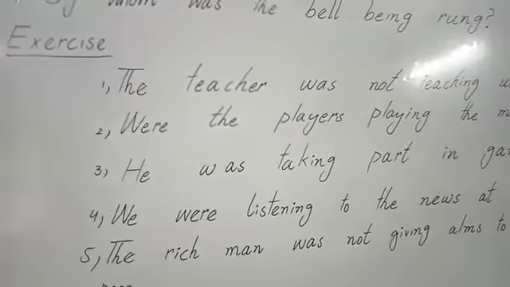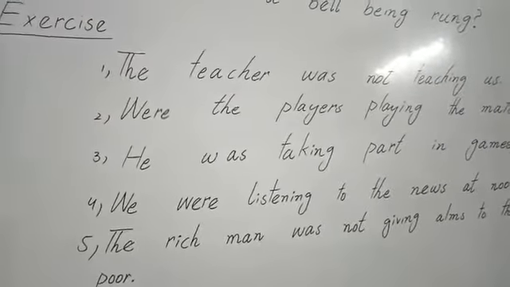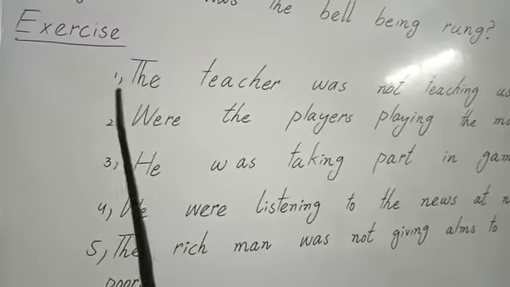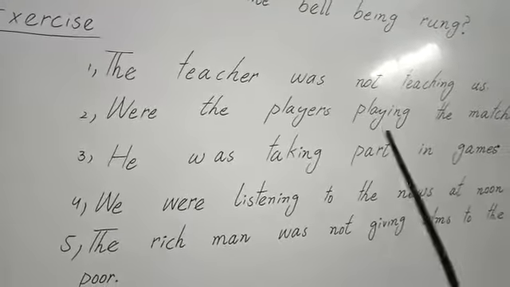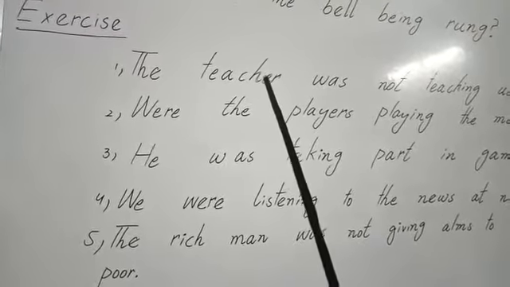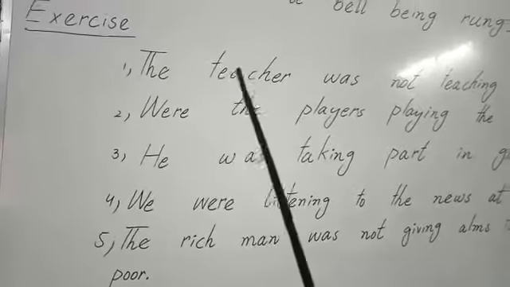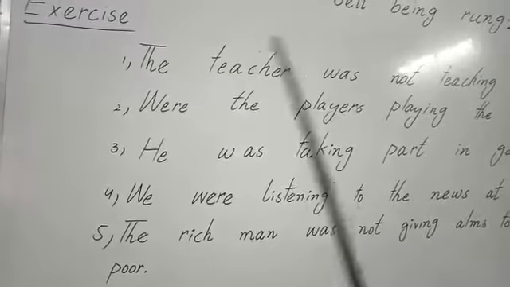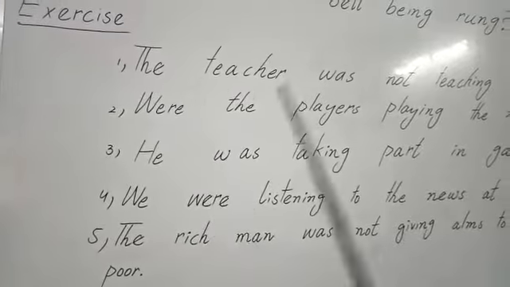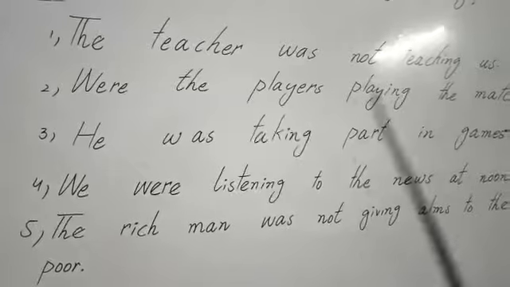Here are some sentences from your exercise. Note down these sentences in your notebook and do practice of these tenses on your rough copy. First one sentence is the teacher was not teaching us. It is a negative sentence of past continuous tense. You will change this active tense into passive voice according to that method which we have taught, which we have learned.